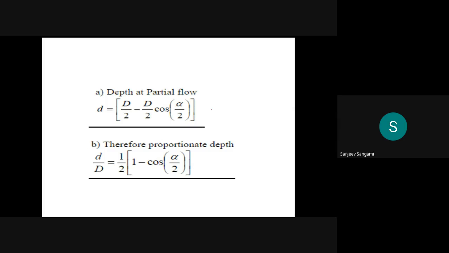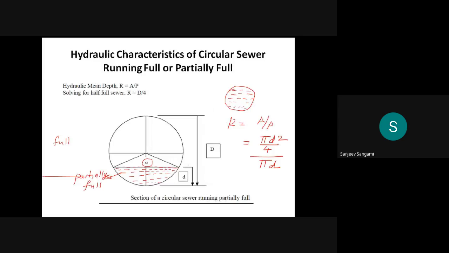Normally the D in this formula, whatever this depth is, you can call it small d, and the whole one is capital D. So small d, you can consider as the depth of flow, and capital D, you can take as the diameter of the pipe.